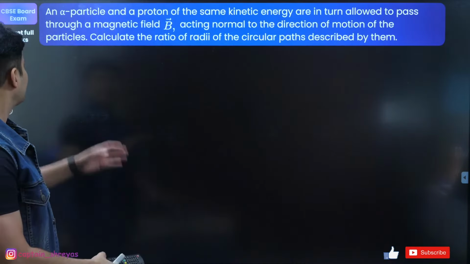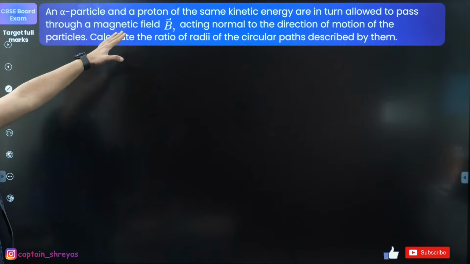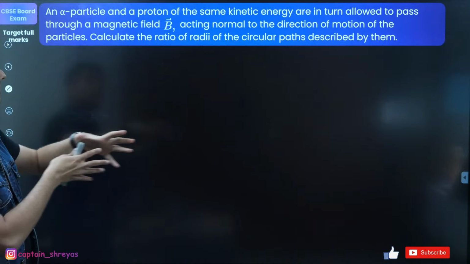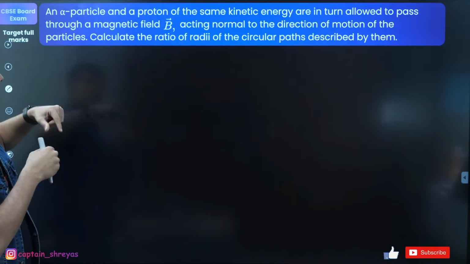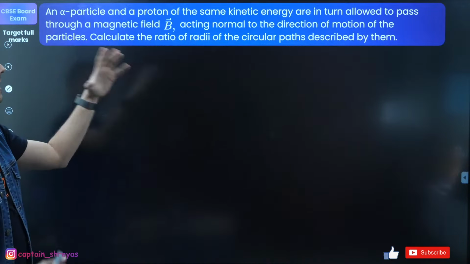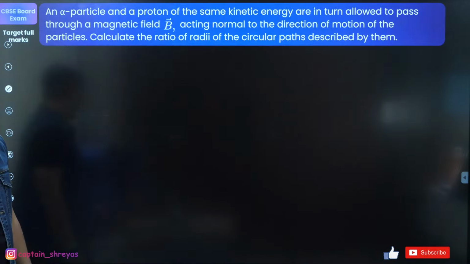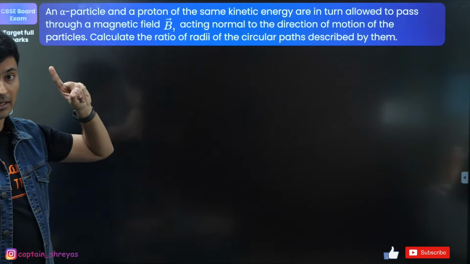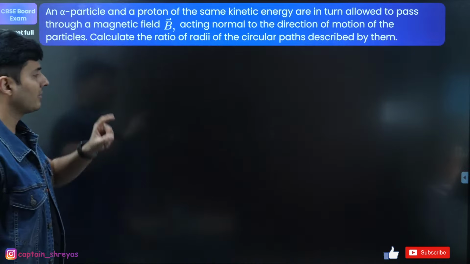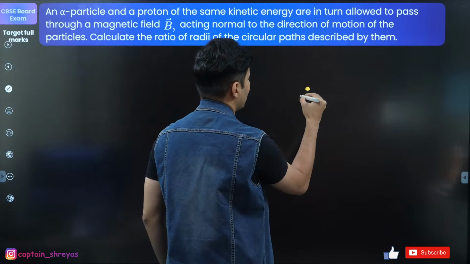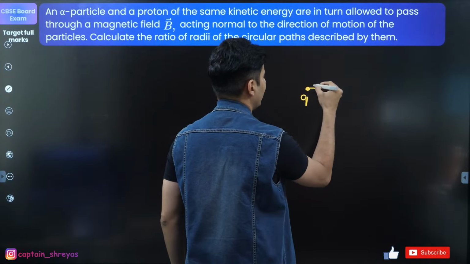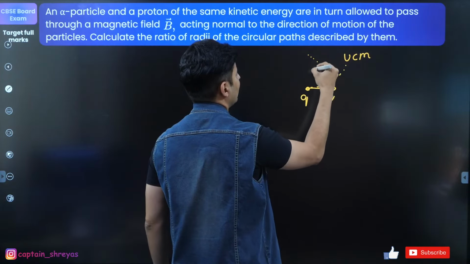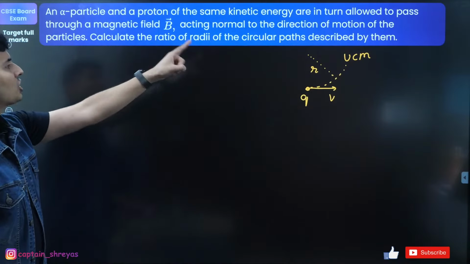So here it is. What does it say? Let's see. An alpha particle and a proton, same kinetic energy, are in turn allowed to pass through a field in the normal direction of the motion of the particles. Okay, great. Calculate the ratio of the radii of the circular paths described by both of them. Interesting. Now both these particles have the same kinetic energy. Be careful. Same magnetic field. So when you take a charged particle and throw it inside a magnetic field, it goes in a circular path, uniform circular motion, and it also has a certain radius. Okay. So the ratio of the radii is asked.